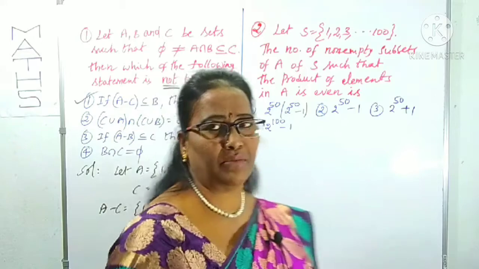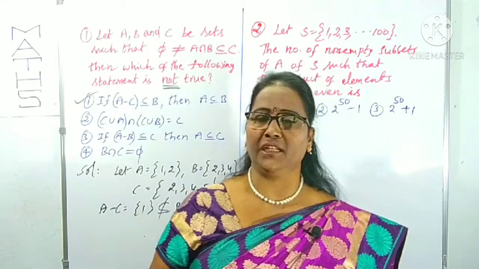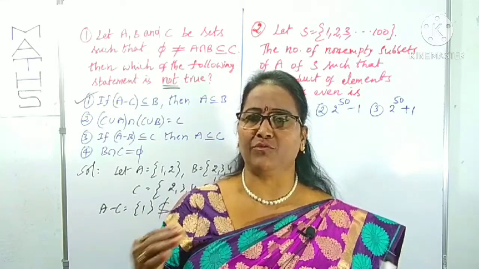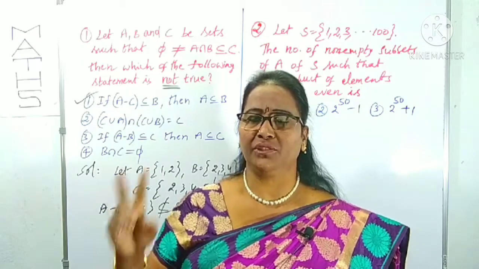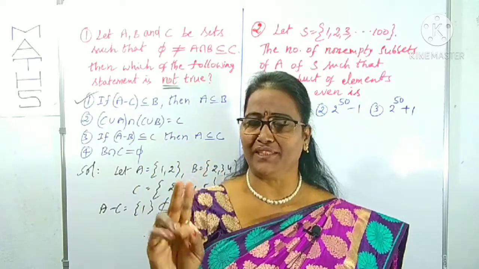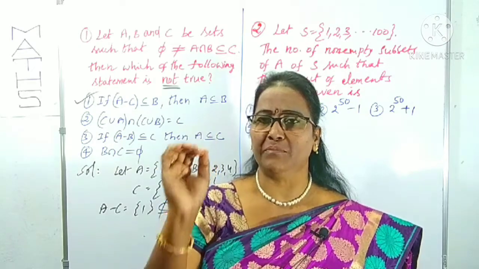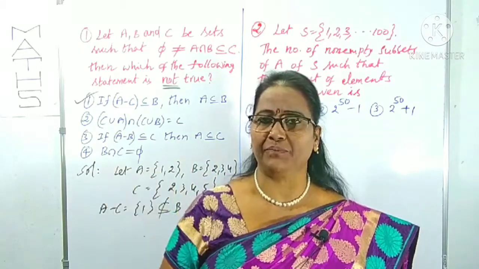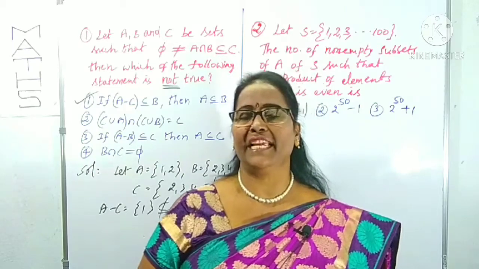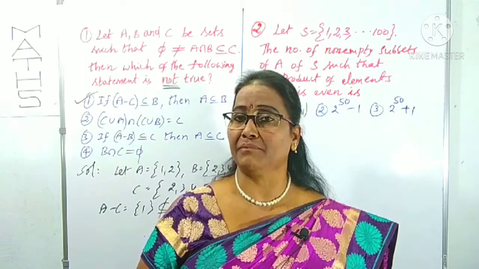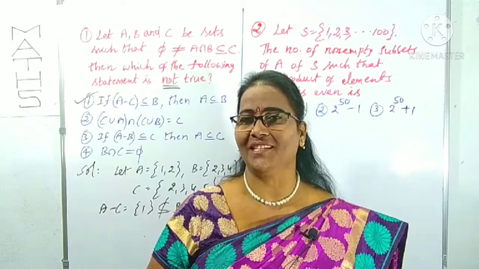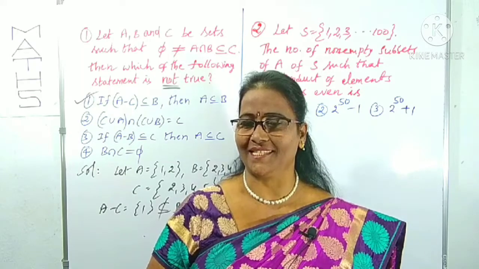If you take any number of elements like 1 element, 2 elements, 3 elements, to take the product we need at least 2 elements. But what is the condition here? The product of the numbers must be an even number.